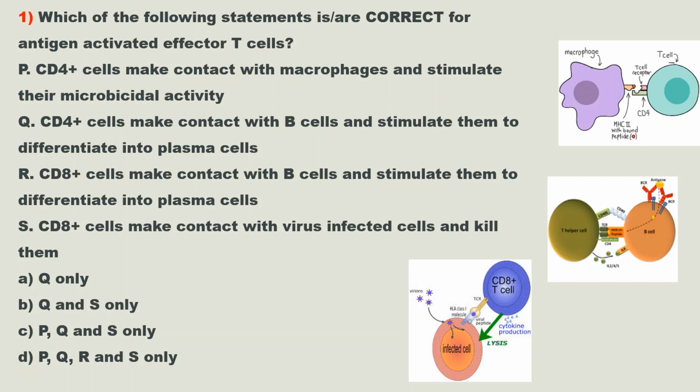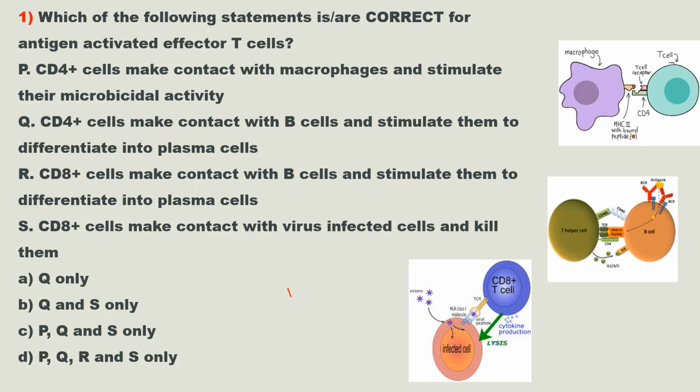So in the question they give some P, Q, R and S statements. From these four statements, we have to select the correct statements about antigen activated effector T cells. Antigen activated effector T cell means we know that after antigen encounter, T cell will get differentiated into T helper cell and TC cell.